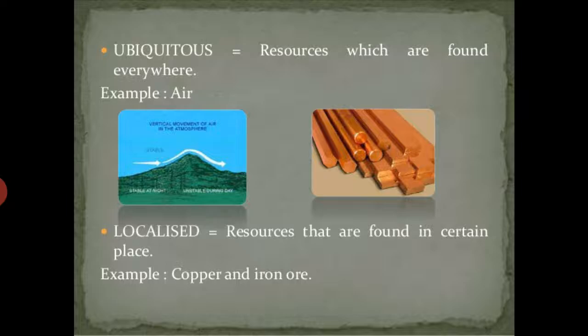So in today's class, we have read about what a natural resource is and its classification. Natural resources can be classified on various aspects. The first one is the development of use. Then the second one is on the basis of origin. Then the third one is on the basis of distribution. And the fourth one is on the basis of stock.